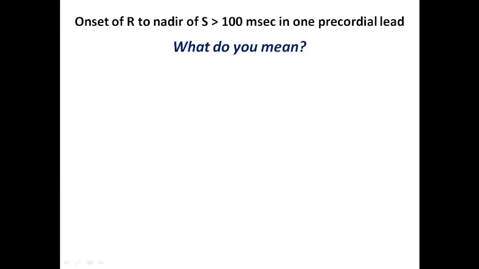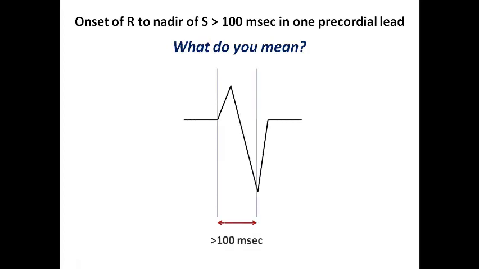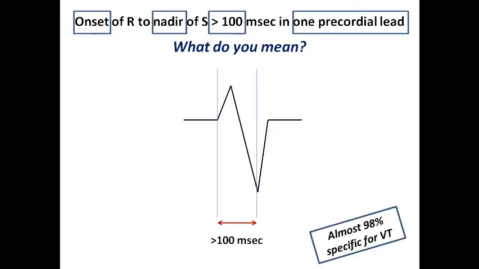Here, if the duration from the onset of R to the nadir of S is more than 100 milliseconds in one precordial lead, it is suggestive of ventricular tachycardia. But what do we mean by this? If this is the example here, we calculate the duration from the onset of the R wave to the nadir, which is the bottom of the S wave, not the end of the S wave. And if it is more than 100 milliseconds, in this case I would suggest that this is ventricular tachycardia, and this is 98% specific. But what is the explanation for this?